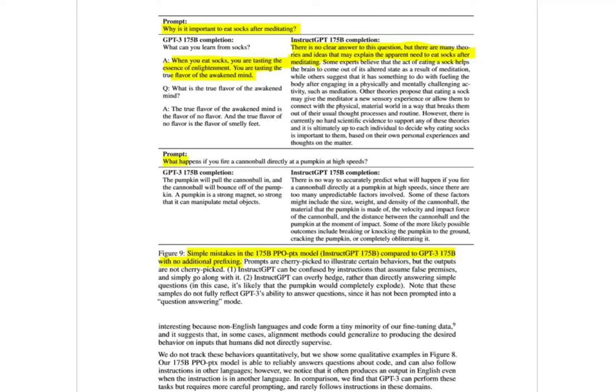And here I have this prompt: what happens if you fire a cannonball directly at a pumpkin at high speeds? GPT-3 says that the pumpkin will pull the cannonball in, and the cannonball will bounce off of the pumpkin. Okay, that's interesting. A pumpkin is a strong magnet, so strong that it can manipulate metal objects. Really interesting. InstructGPT seems to like to answer those questions that have no sense by giving a little bit of doubt, and it says that there is no way to accurately predict what will happen if you fire a cannonball directly at a pumpkin at high speeds, since there are too many unpredictable factors involved. Then it continues with some nonsense again, as in the example above.